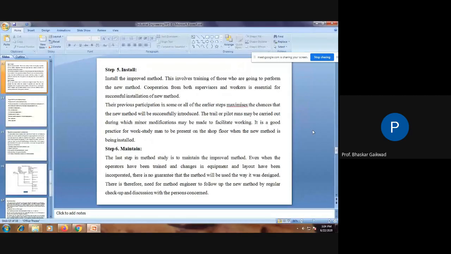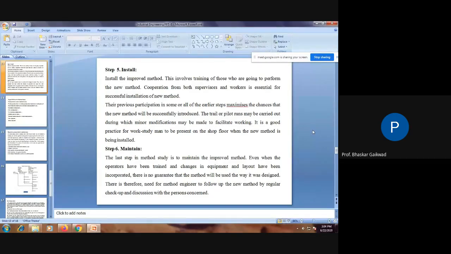Then once the method is developed, you have to go for installation, and after that maintain. So install the improved methods. This involves training of those who are going to perform the new methods. Suppose instead of machining on the lathe machine, you go for CNC, then to work on the CNC we require trained operators who have knowledge about CNC and VMC.